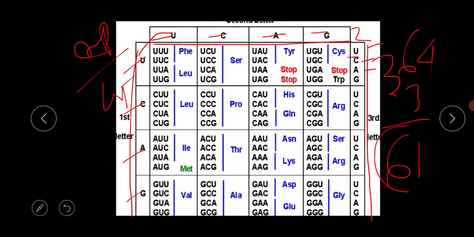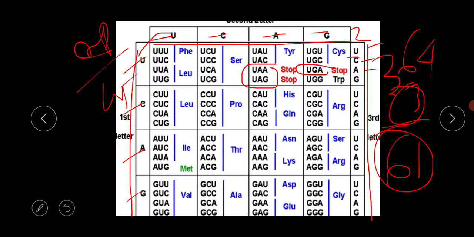So we are getting 61 codons, and these 61 codons actually code different kinds of amino acids. And why am I removing these 3 codons? UAA, UAG and UGA. These 3 are the stop codons. This means these 3 codons do not code any kind of amino acid. So that's why they belong to the stop codons.